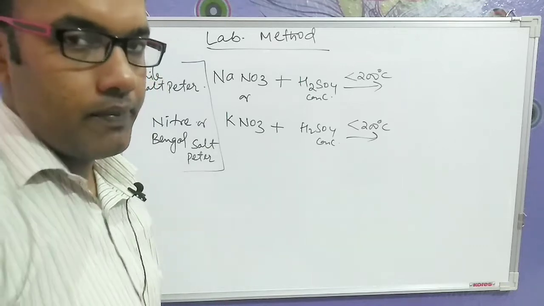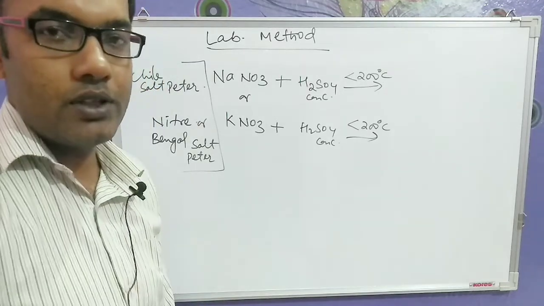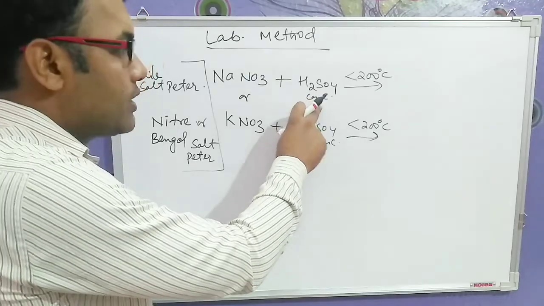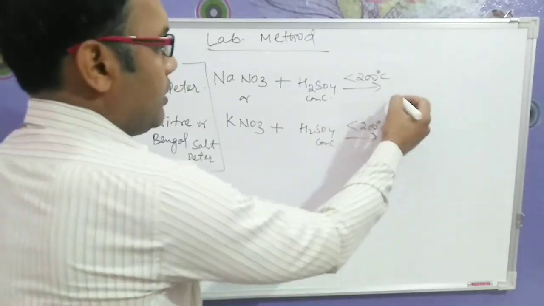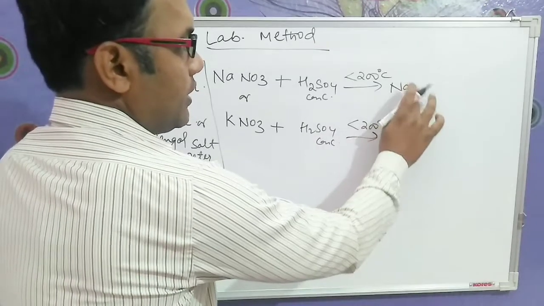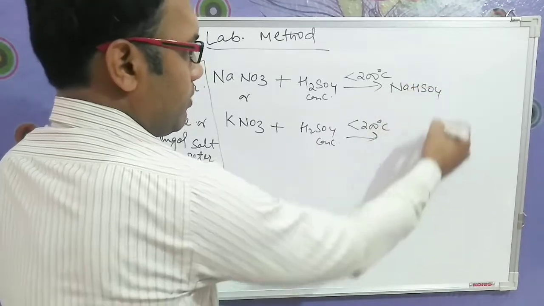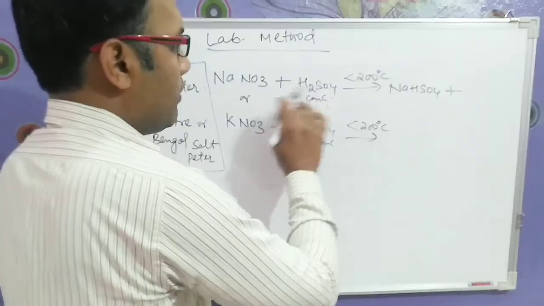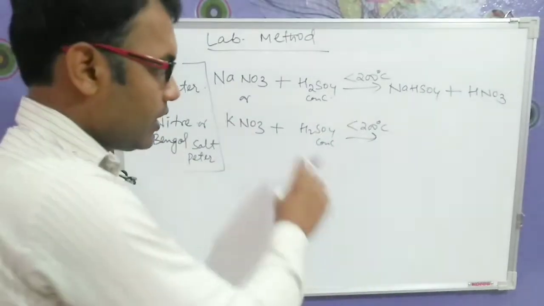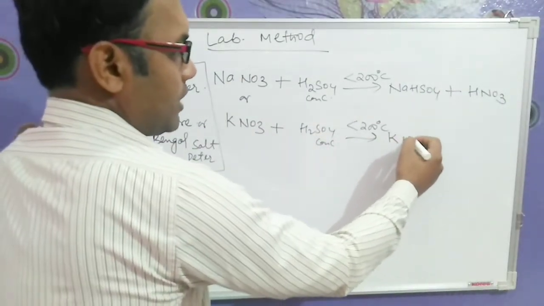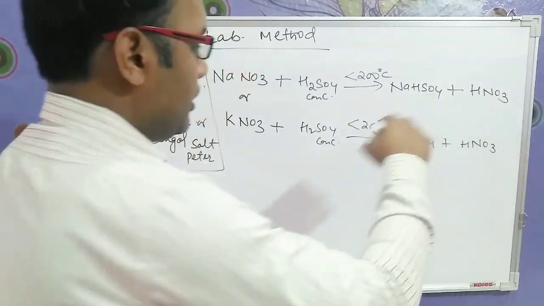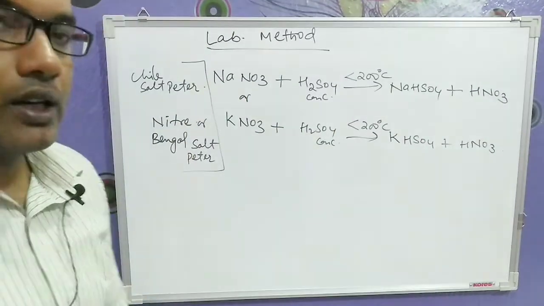Sodium nitrate plus sulfuric acid react and at less than 200 degrees C give sodium bisulfate, and then nitric acid is formed. Here also the same thing: potassium bisulfate plus nitric acid. In this way we get our nitric acid.